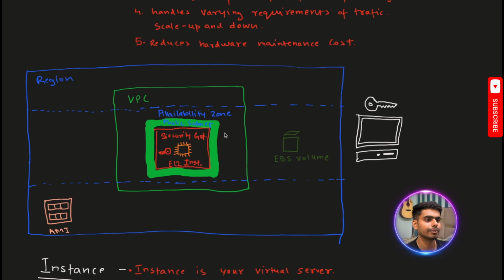Under that, AWS also provides different kinds of subnets. Here we are using a public subnet because our EC2 instance needs to be accessible from the internet. Then we will reside our EC2 instance inside a security group.